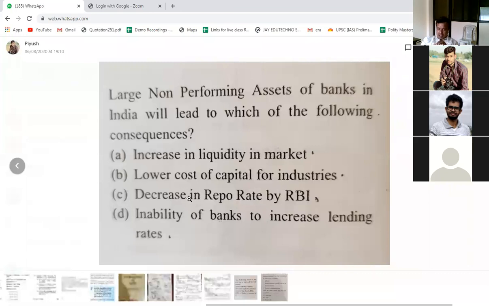Yes, but it is not necessary. It could be one of the consequences that the Reserve Bank of India will reduce the repo rate, but that is RBI's discretion whether to do it or not. RBI decreases the repo rate when there is enough room for liquidity in the market, meaning production is high, money supply is low, and demand is falling. But here, with large non-performing assets, there can be an inability in the lending rate.